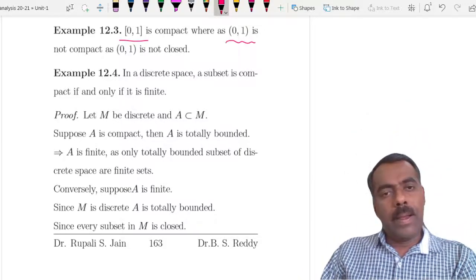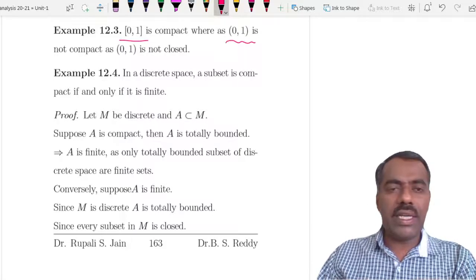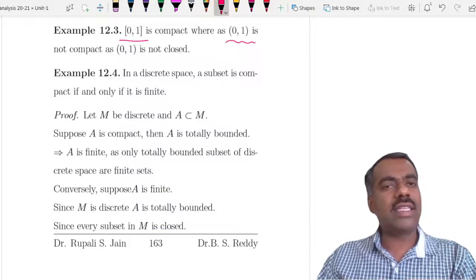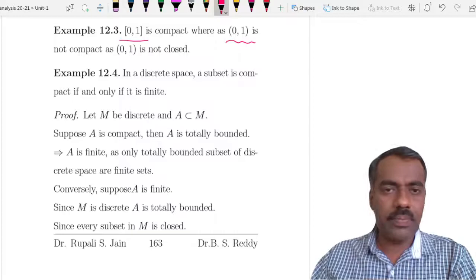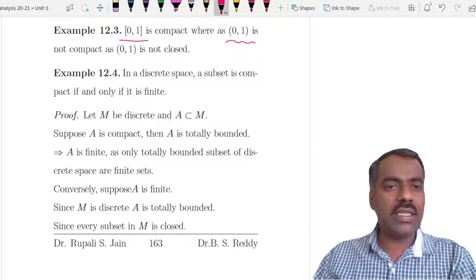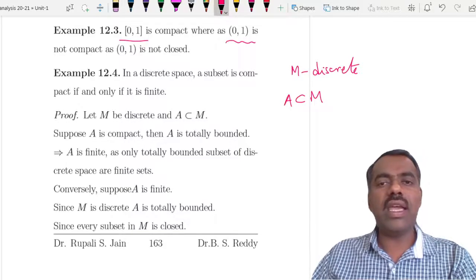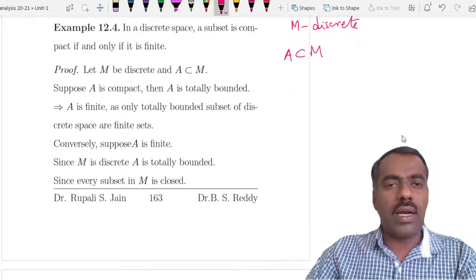Now let us see some properties of compact subsets. Take a discrete metric space. In a discrete metric space, a subset is compact if and only if it is finite. So take M, suppose this is discrete. If A is a subset of M, then A is compact if and only if it is finite, we want to prove. How can we prove that?